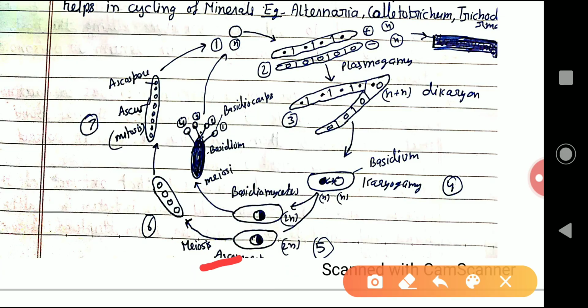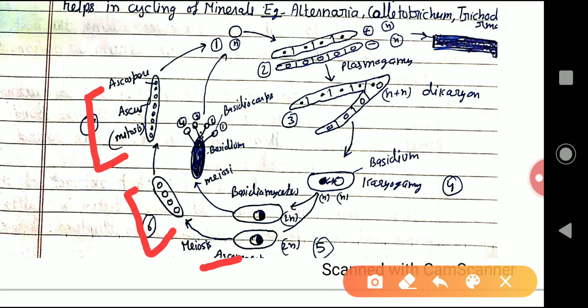This is the Ascomycetes. What happened in this? After the meiosis, that nucleus is divided into 1 to 2, 2 to 4. Here we can see the 4 nuclei condition. And again meiosis takes place, that causes the formation of 8 nuclei in the ascus. And each spore is called an ascospore.